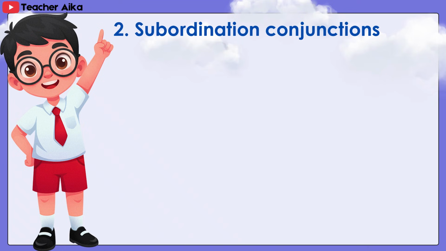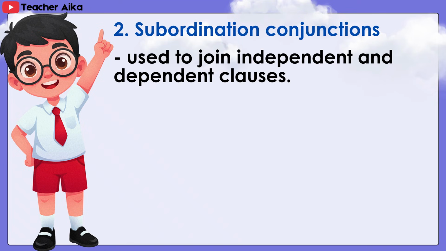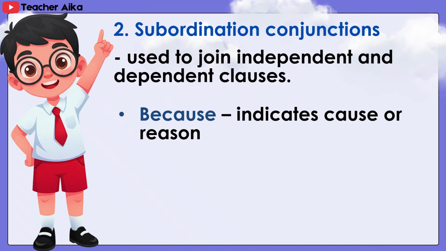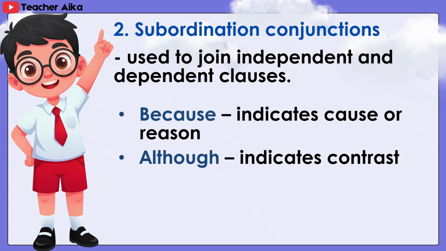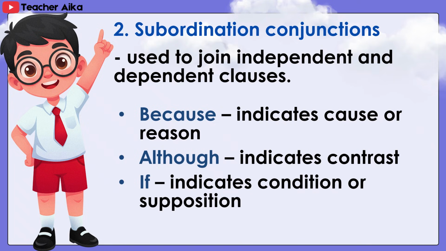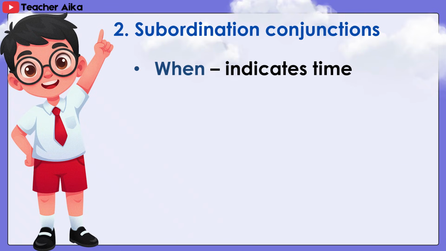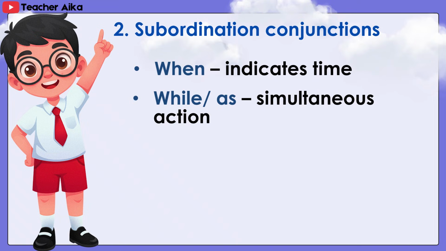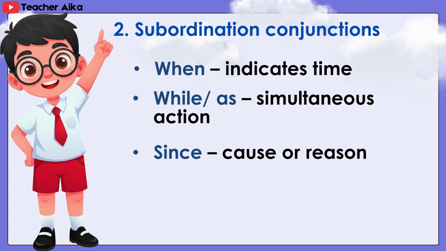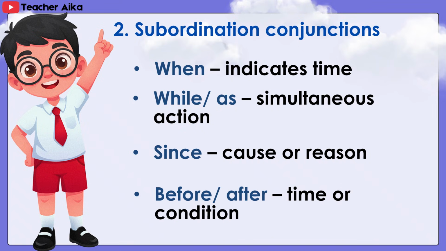2. Subordinating conjunctions. Used to join independent and dependent clauses. Because indicates cause or reason. Although indicates contrast. If indicates condition or supposition. When indicates time. While or as indicates simultaneous action. Since indicates cause or reason. Before or after indicates time or condition.